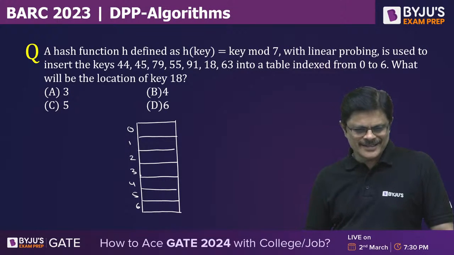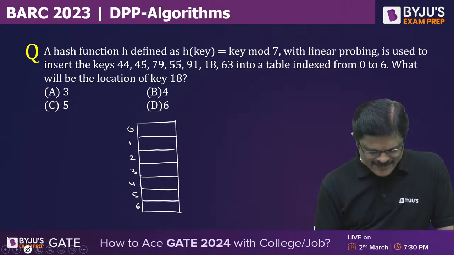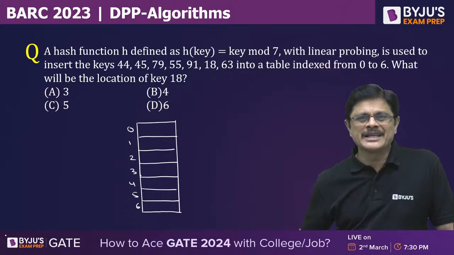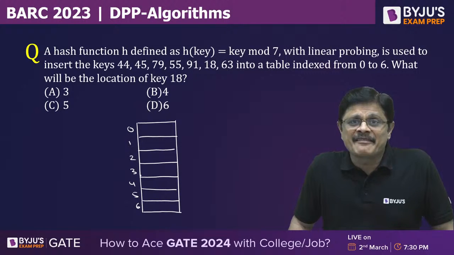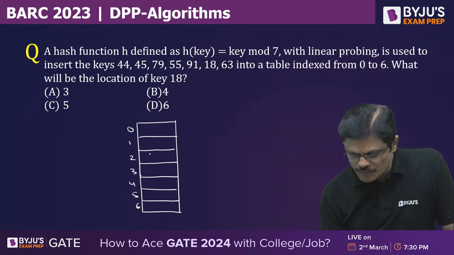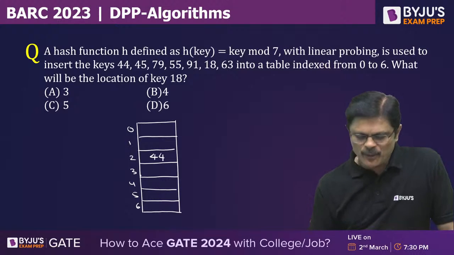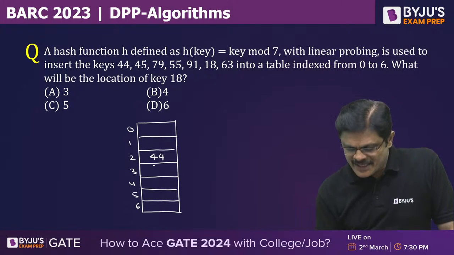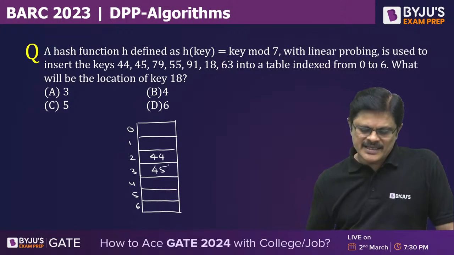Where is 18 hashed, you have to see. 44 mod 7, remainder is 2, so 44 is mapped to index 2. 45, remainder is 3, mapped to the third index.